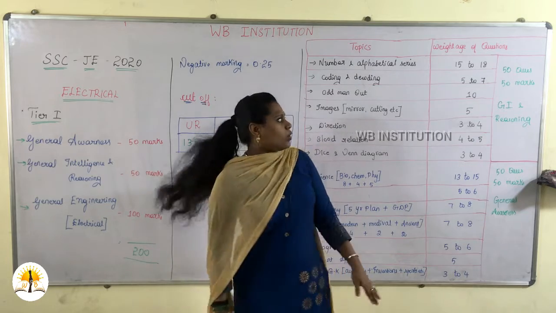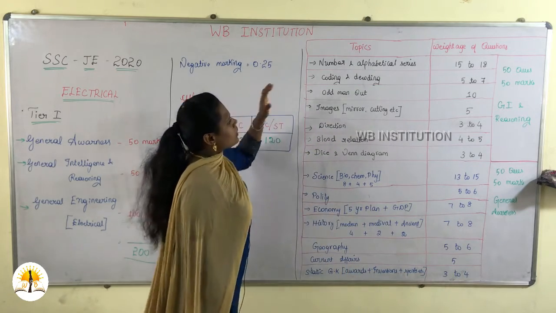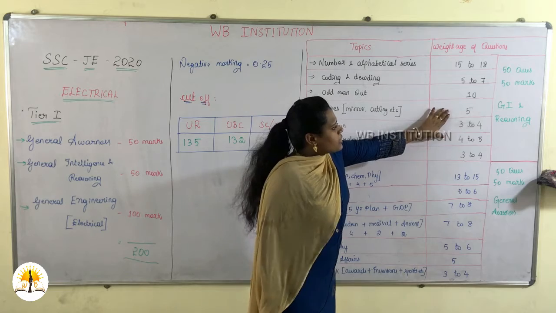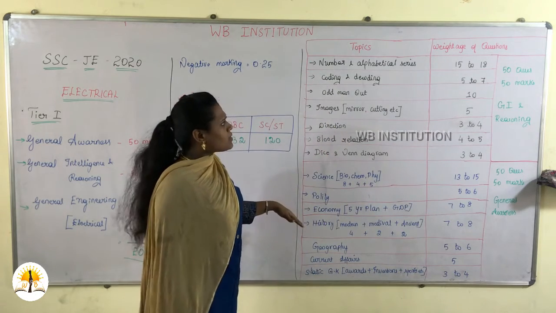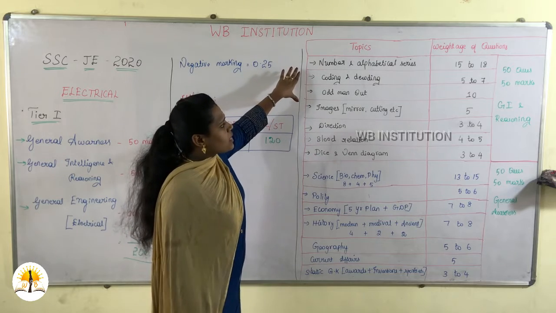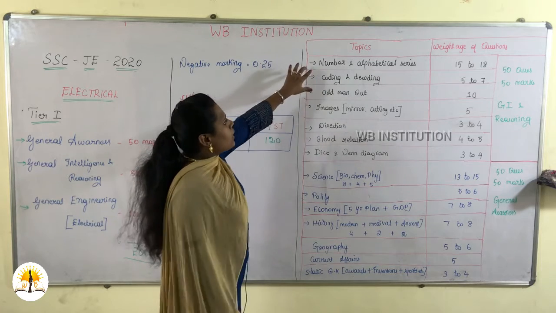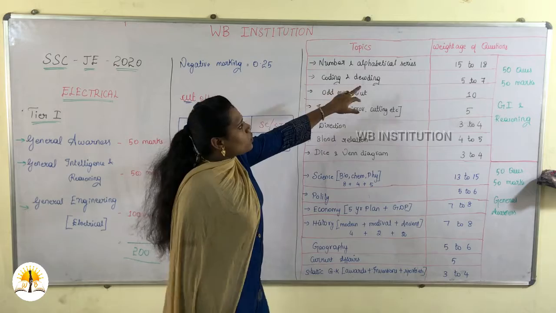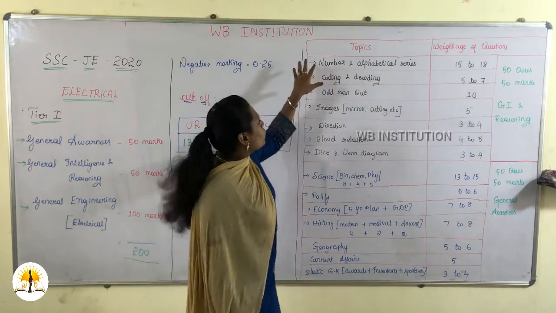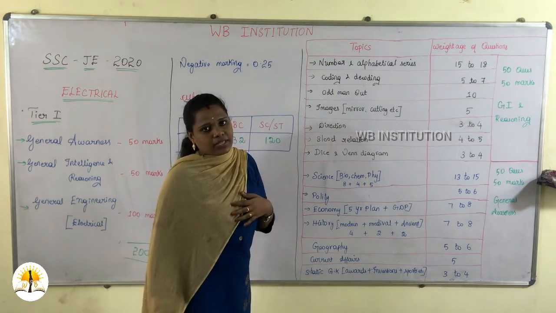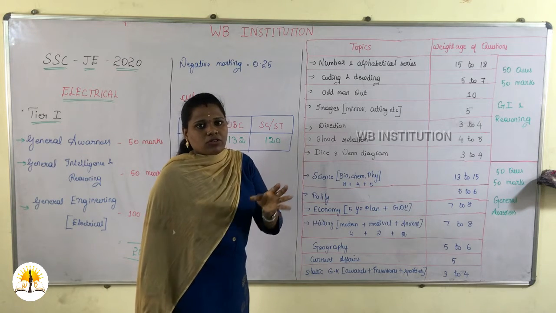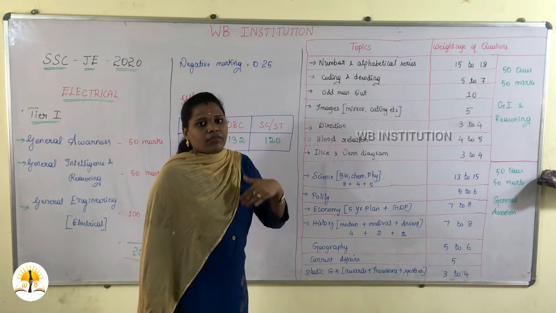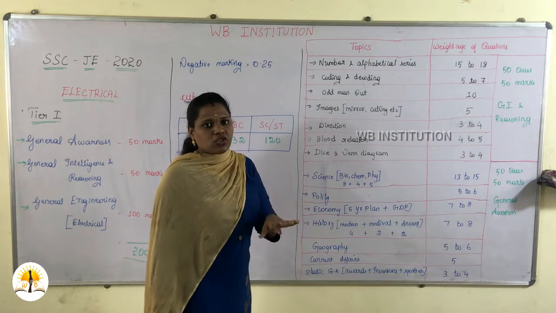Coming to the topics alone, this is your general intelligence and reasoning, and this is general awareness. This is the weightage of marks I have given here. What topics come under general intelligence? Just check. Number and alphabetical series: 15 to 18 questions will come from this alone. Number and alphabetical series means you will have a sequence of numbers or a sequence of alphabets, and one alphabet will be missing. You need to find it based on the sequence.